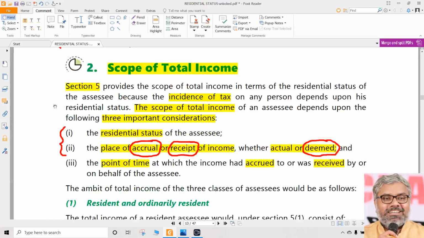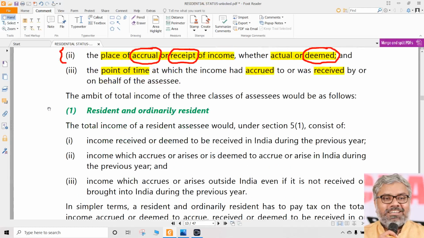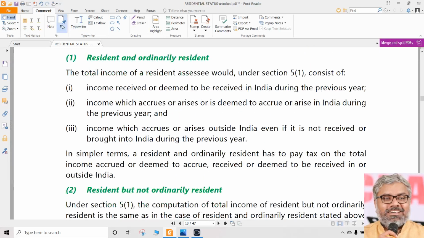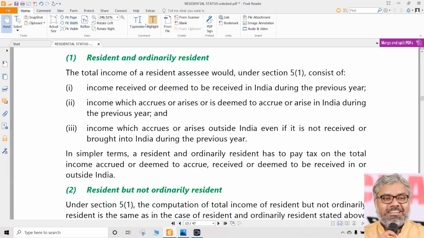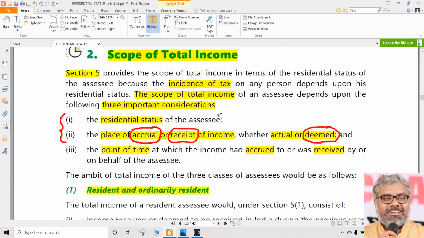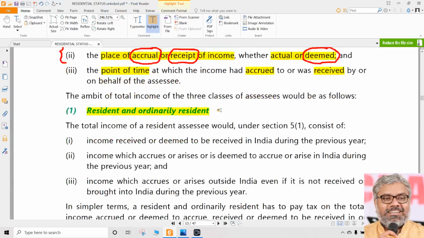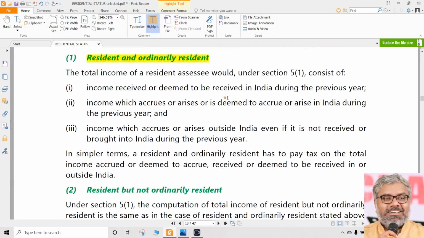For individuals, yes, we are more interested in what type of incomes are taxable for each type of residential status of individuals. And as we know, the first category of residential status of individuals is resident and ordinarily resident, ROR. What kind of incomes are taxable in the hands of ROR? Subsections you don't need. Just remember, section 6 is determination of residential status. Section 5 is tax incidence. Broad sections are enough. So we are talking about section 5 now.